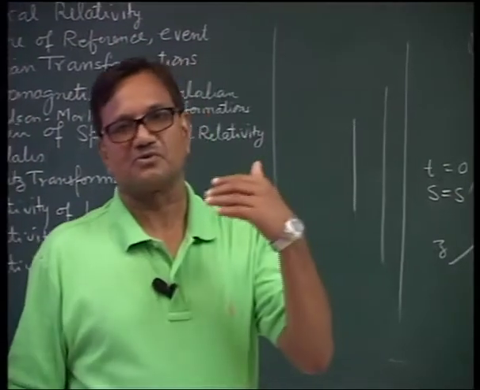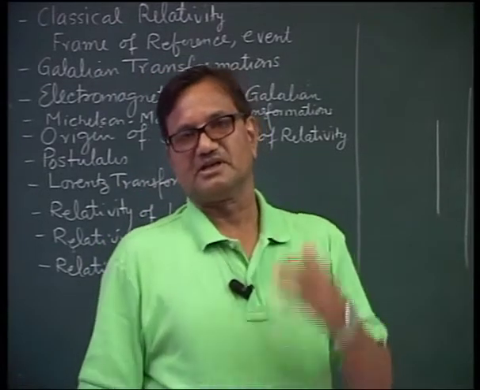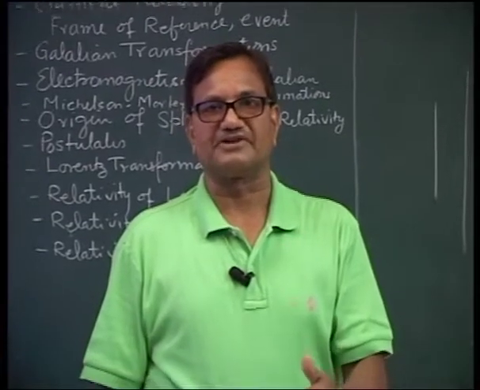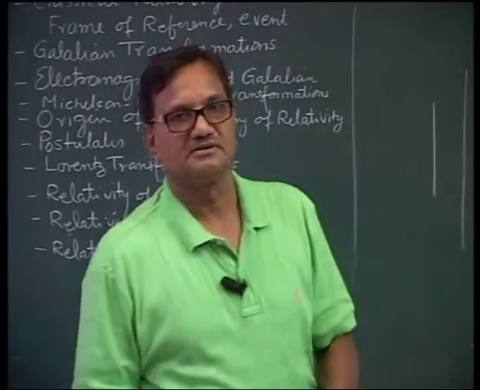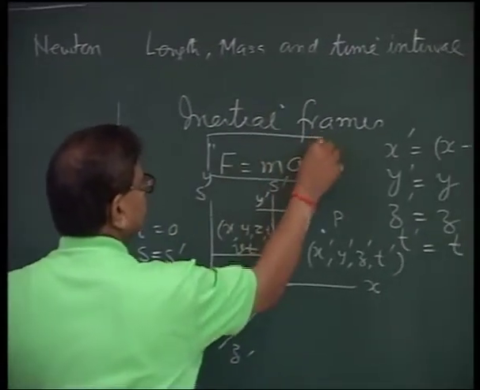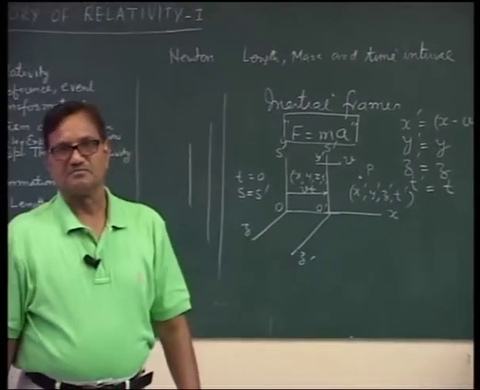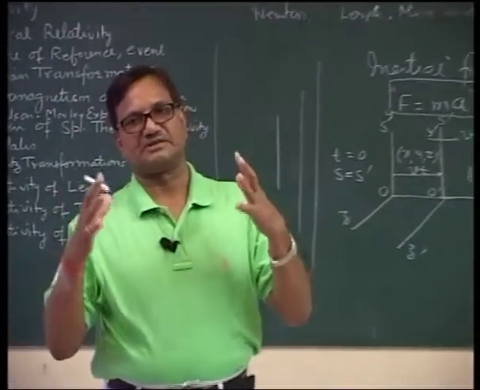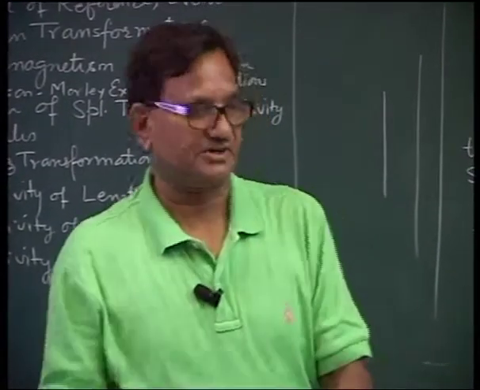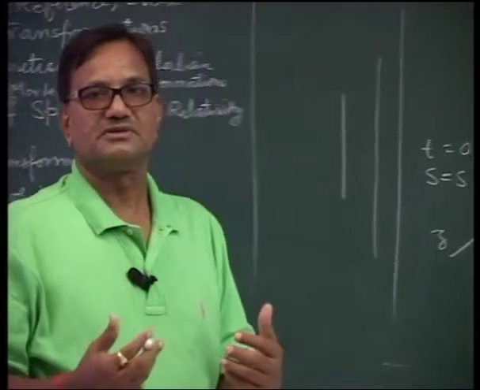When we discuss electromagnetism with respect to classical relativity, according to classical relativity, a frame moving with constant velocity and a frame at rest are identical, as determined by this equation F is equal to ma. Both the frames are identical, whether the frame is moving with constant velocity or the frame is at rest.